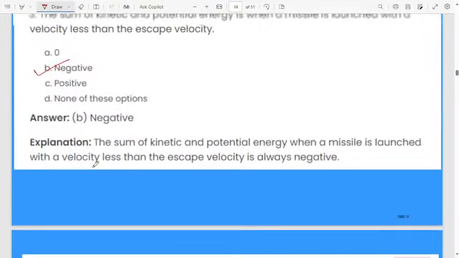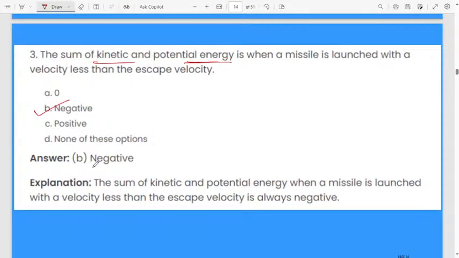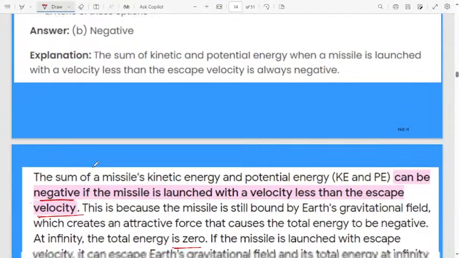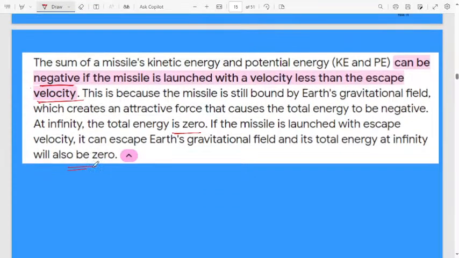Here is the question: the sum of kinetic energy and potential energy, when a missile is launched with a velocity less than the escape velocity. What will happen? The sum of kinetic and potential energy will be negative, because you are launching the satellite with low velocity compared to the escape velocity. Okay, that is an important question you have to remember.